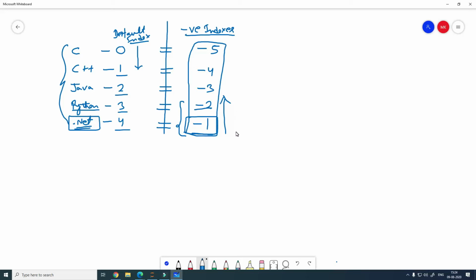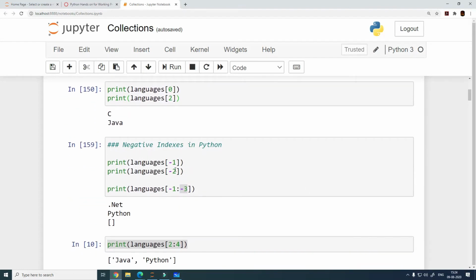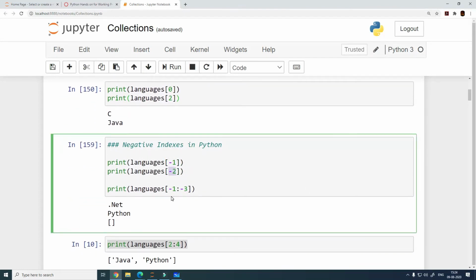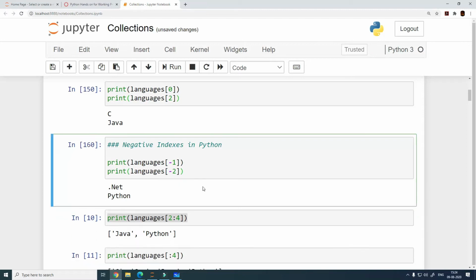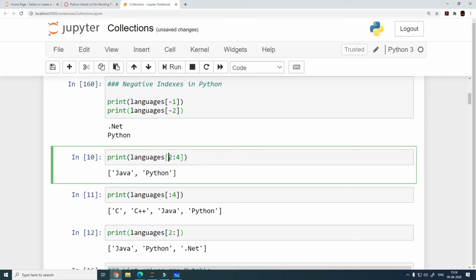So if you start from here, this is your starting position, this is your ending position, and if you are headed towards this direction, then this is not going to work out. It can only work out if you move from start to finish, and that is not a parameter which is available. So ideally we should use this with just one index value, and we should not use this with a range as indexes. So let me just remove this for now so that you're not confused, and just use it without a range. Now the next thing that we need to look at is how to use a range.